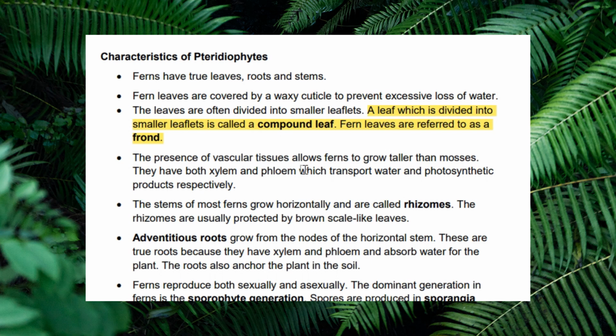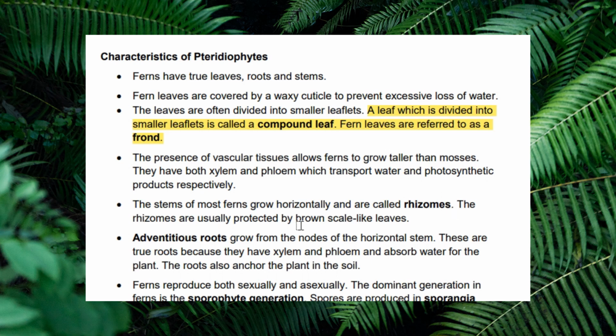The presence of vascular tissue allows ferns to grow taller than moss. They have both xylem and phloem, which transport water and photosynthetic products, respectively. Stems of most ferns grow horizontally and are called rhizomes.